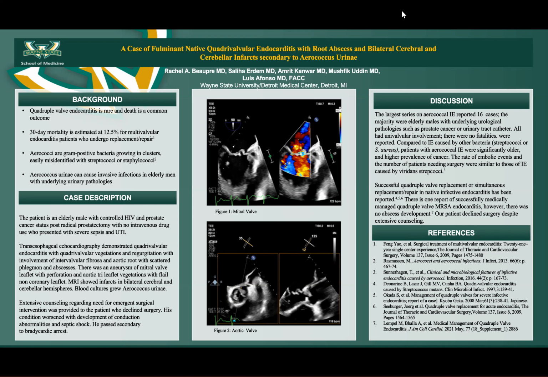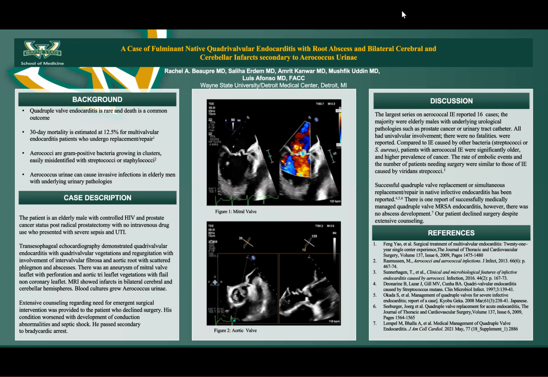Quadruple valve endocarditis is rare with few existing reports in the literature. Concomitant involvement of the aortic and mitral valves is the most common form of multivalvular endocarditis, with usually staph or streptococci as the culprit organisms. Multivalvular infections often result from sequential or simultaneous seeding of previously damaged valves. For example, in combined aortic and mitral lesions, an aortic regurgitant jet may damage the mitral valve, creating endothelial damage that is ripe for seeding, or seeding may occur from direct contact of an aortic vegetation with the mitral valvular surface.